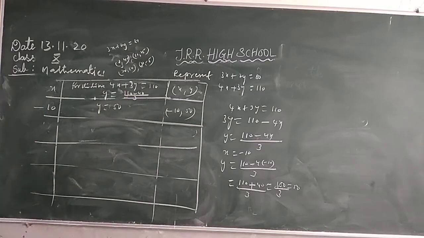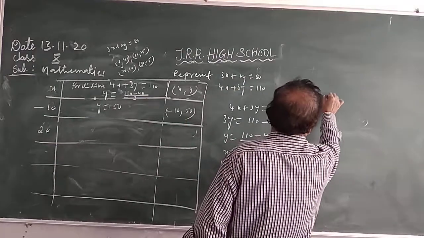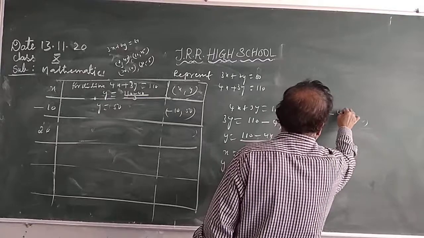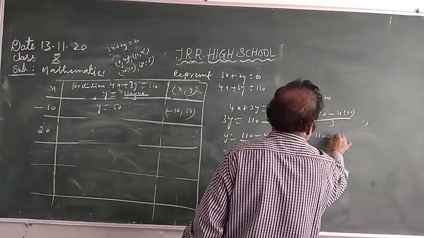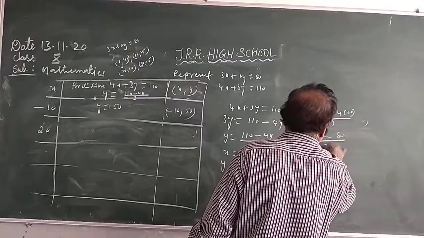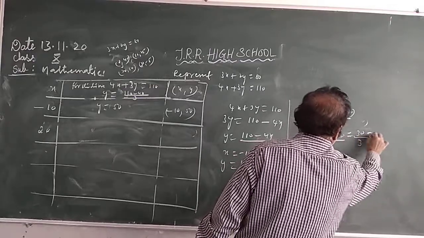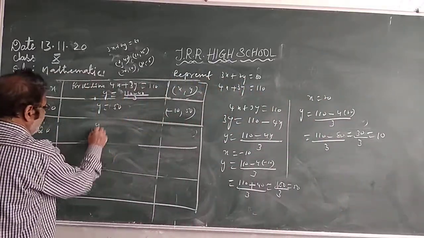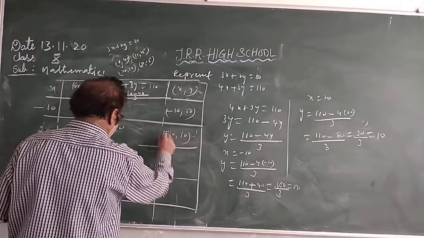Next, take x is equal to 20. Put x is equal to 20. y is equal to 110 minus 4 into 20 by 3. 4 into 20 is 80, by 3. 110 minus 80 is 30. 30 by 3, how much? 10. So when x is equal to 20, y is equal to 10. So x is 20, y 10.